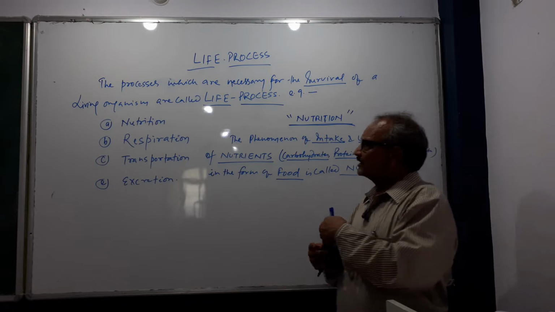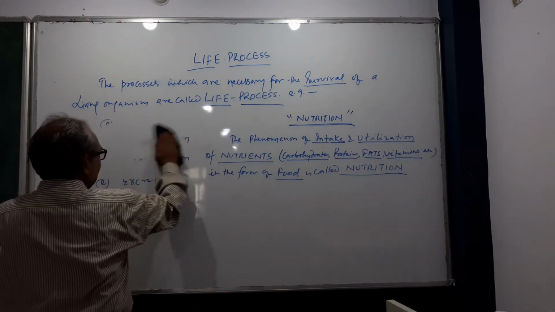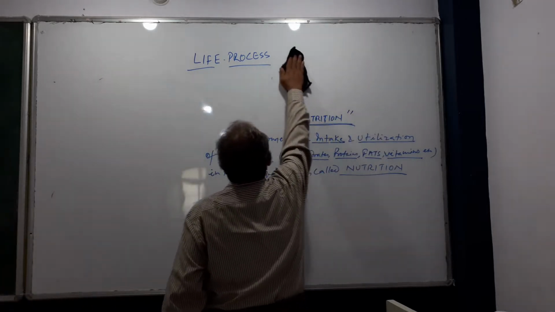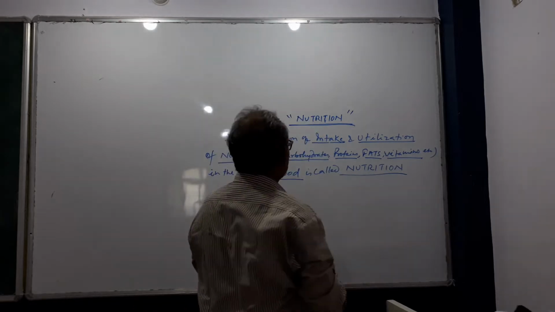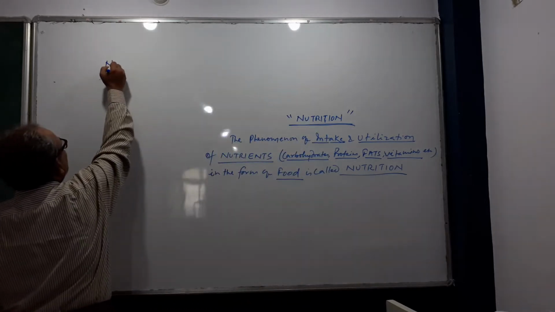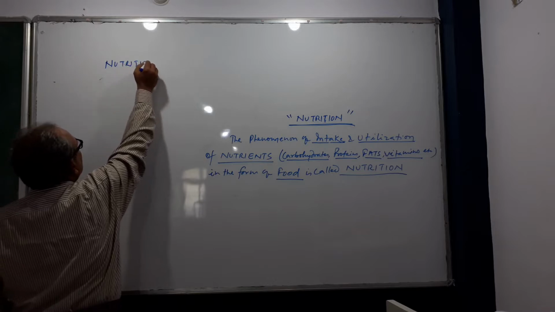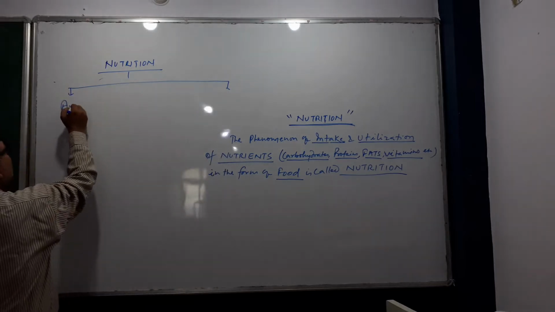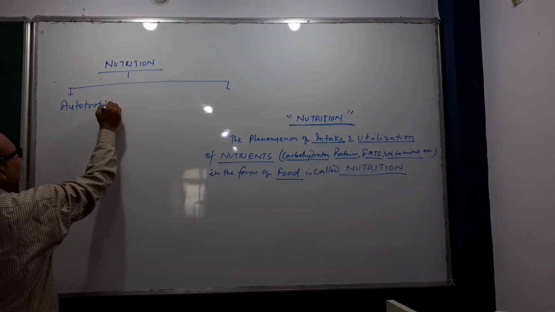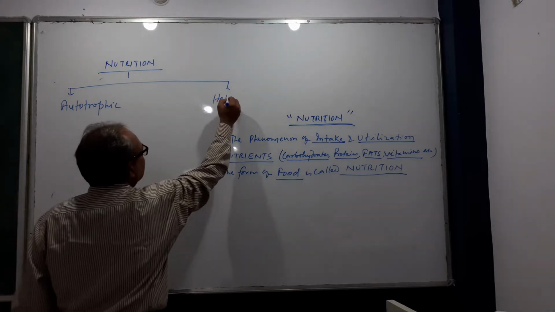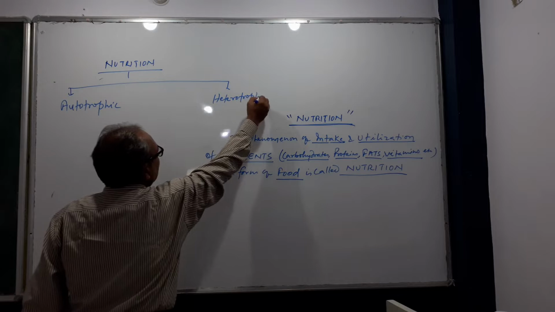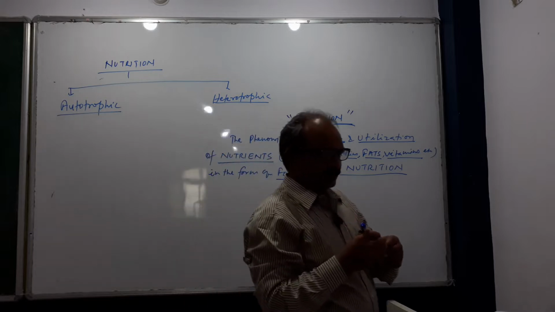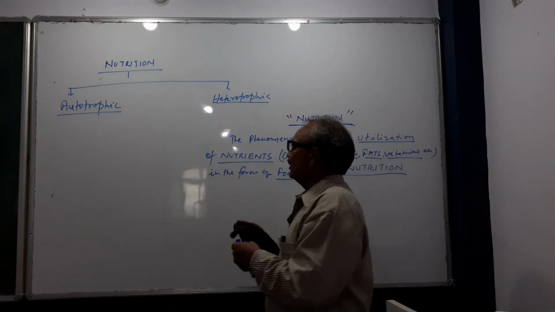Now, what are the types of nutrition? As we have already studied in previous classes, in class 7 or 8, nutrition is of two types, autotrophic and heterotrophic.